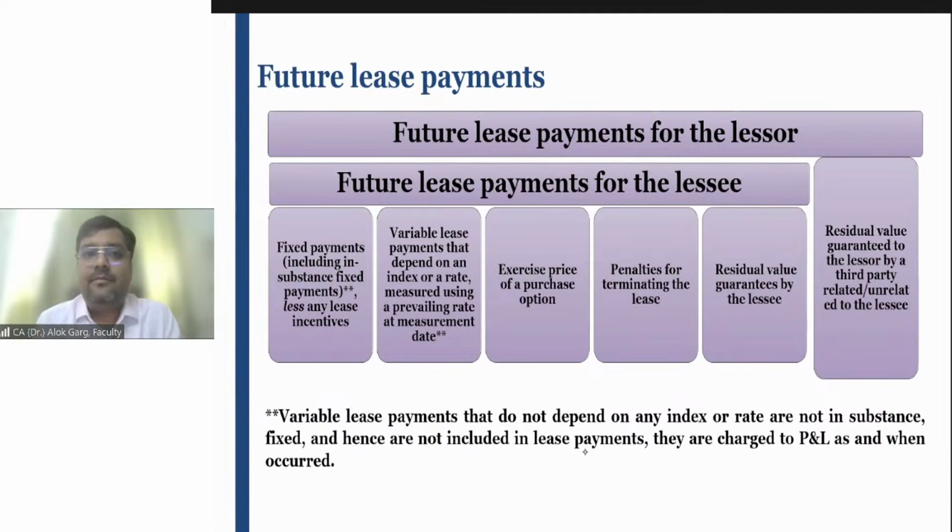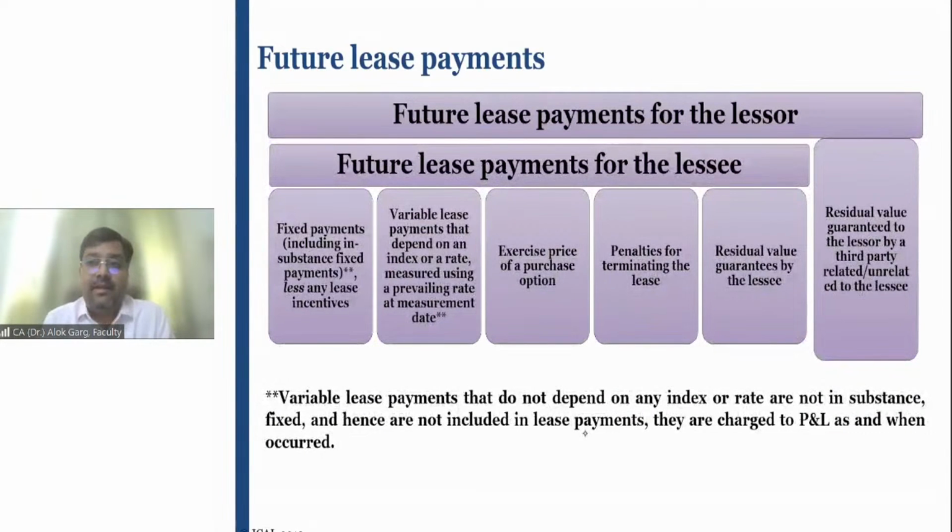Okay, guys. Now let's discuss the lease payment, because lease payment consideration is one of the important aspects. Lease period is one of the important aspects, right? So we discussed identified asset, right to control the use, lease period, and now we are discussing consideration. Friends, there are 2 parties, right?